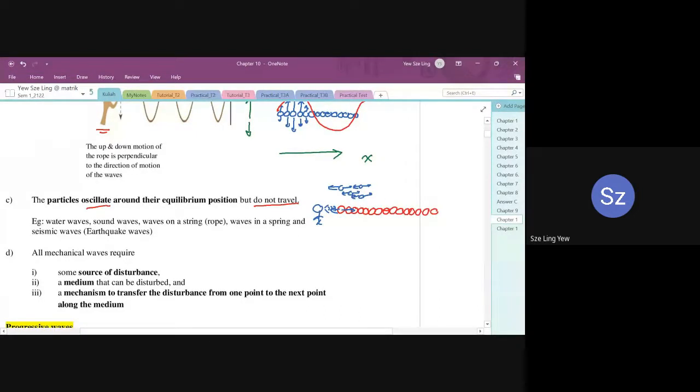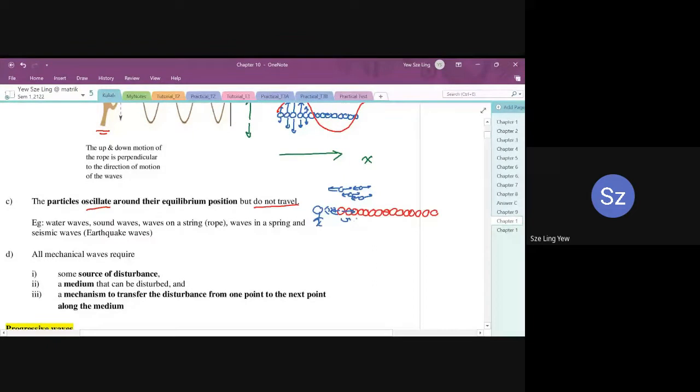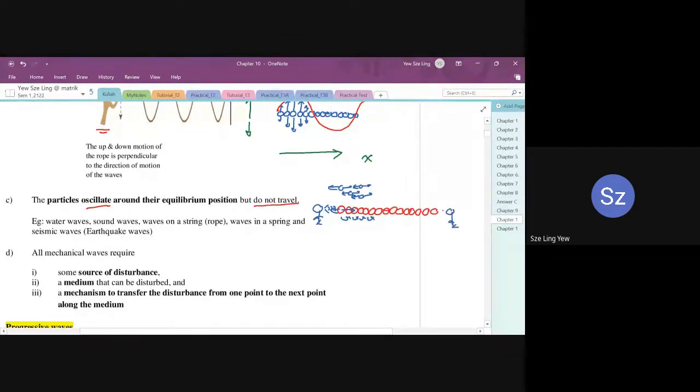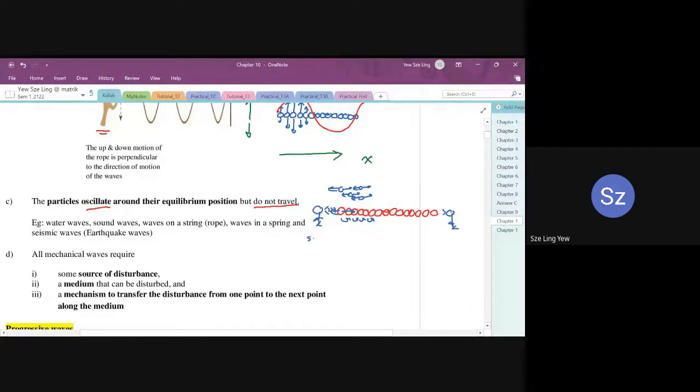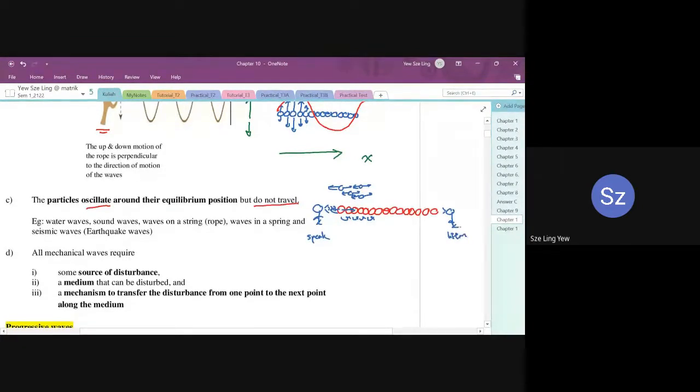So again the energy is being transferred, and when it reaches the other person, he or she can hear what you are talking. This one is the speaker, and this one is the listener. Why? That is because of the transfer of energy.